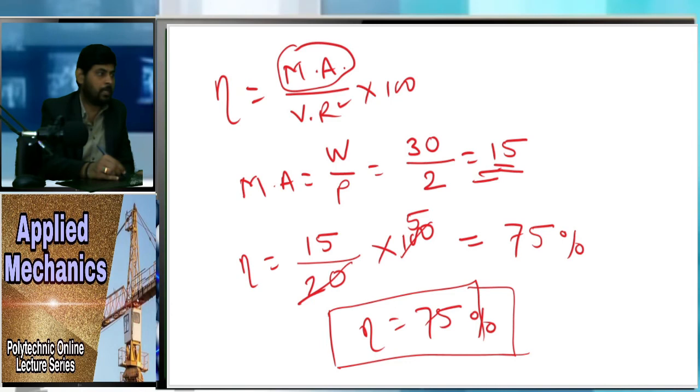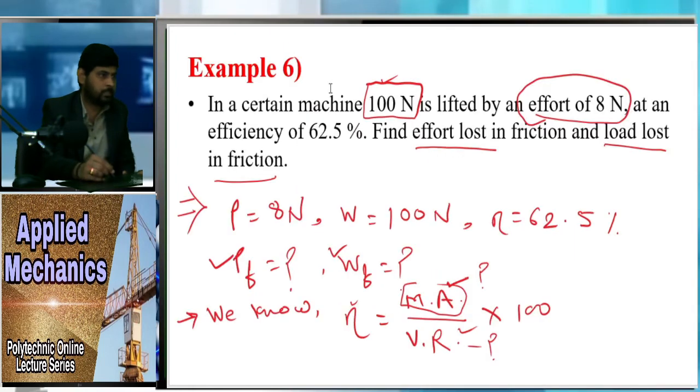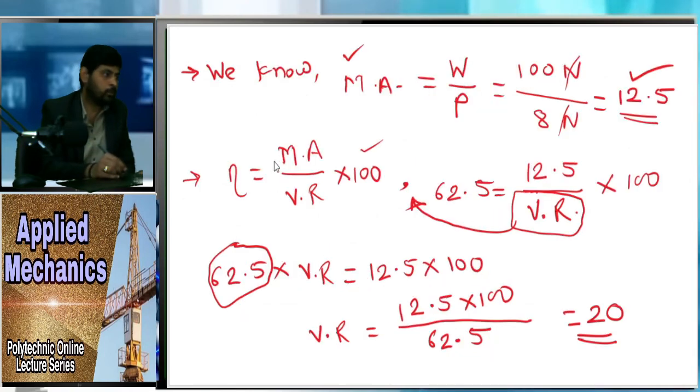After that, velocity ratio and efficiency. Now you can see in all these three formulas what difference there is. In problem number 6, they ask us about velocity ratio, effort lost in friction and weight lost in friction. To find these values, we have to use formulas like mechanical advantage and efficiency.